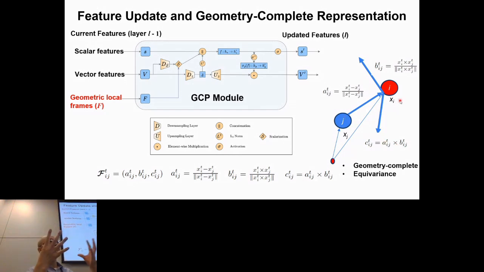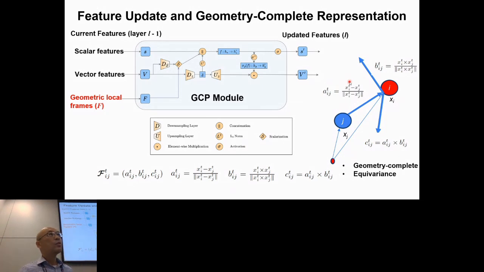So these three vectors capture the complete geometric information between the two carbon alpha residues in the protein structure. That is different from earlier methods that only use a_ij, which lose the orientation such that they cannot capture the chirality of the protein structure. So that's why this method is geometrically complete.